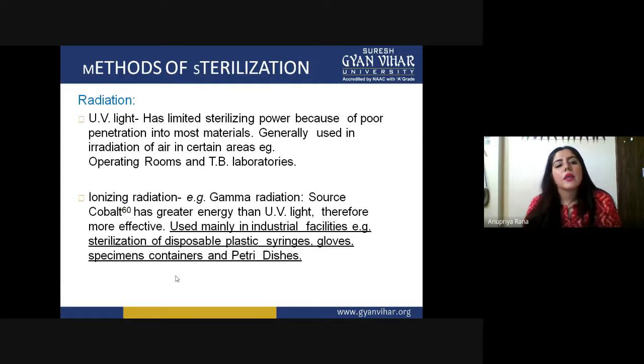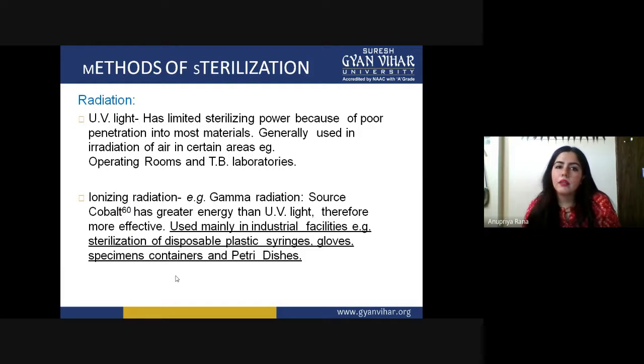So now let's begin with the first process of sterilization, that is radiation. In radiation, we can use UV lights, but they have a very limited sterilizing power. If we compare ionizing radiation and UV light, UV exposure can destroy surface microorganisms, but it is not optimum for pathogenic bacteria which have higher tolerance.